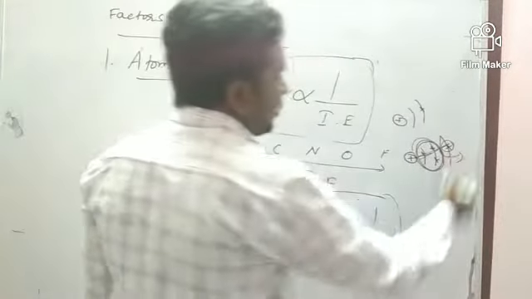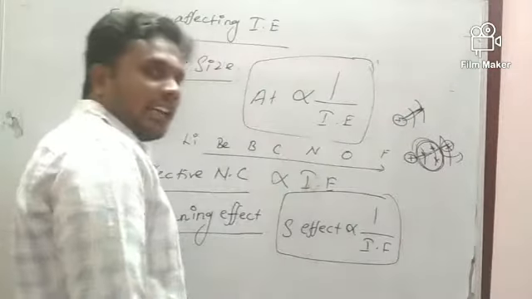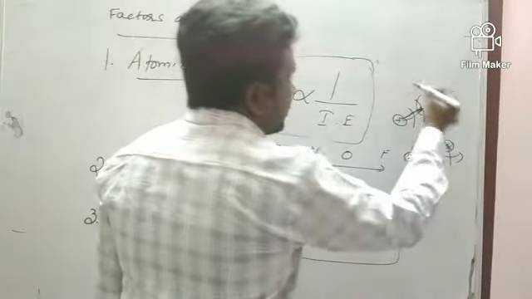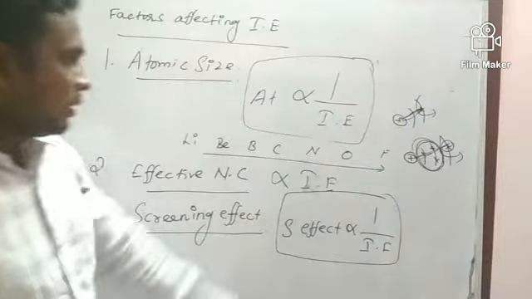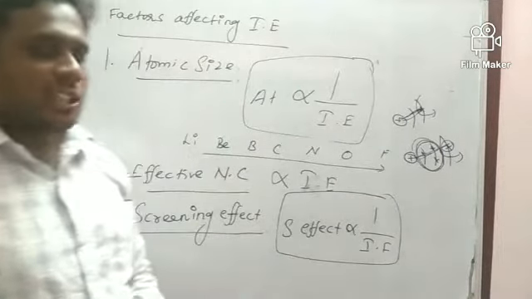Then it can be removed very easily. But if it is near the nucleus, the attraction towards the nucleus is higher, and then it is very difficult to remove the electron. So that's why the screening effect is always inversely proportional to ionization energy.